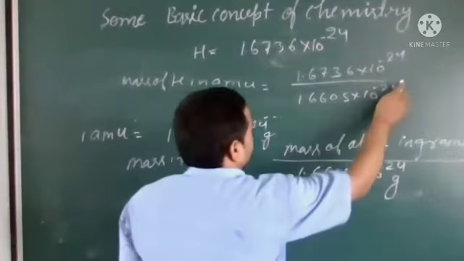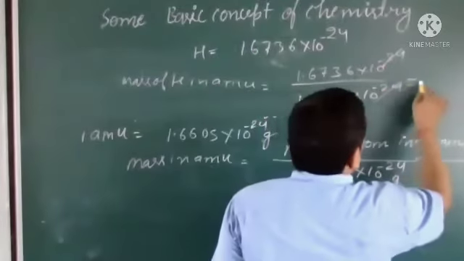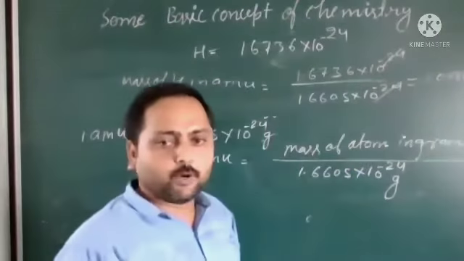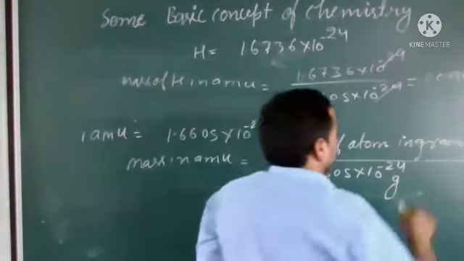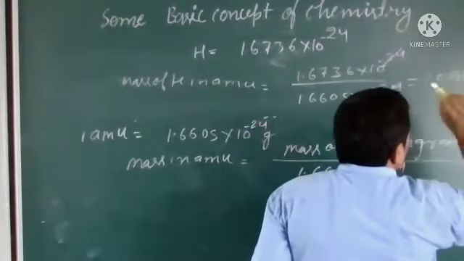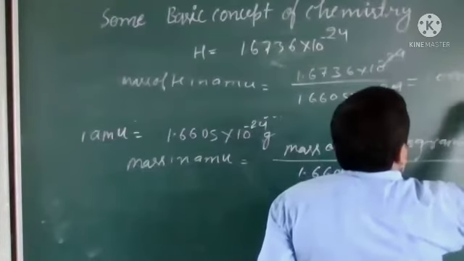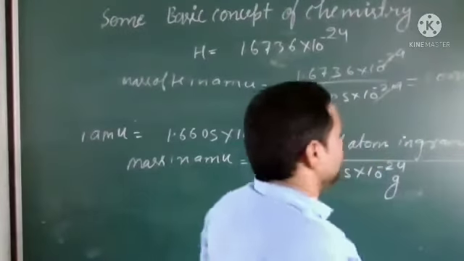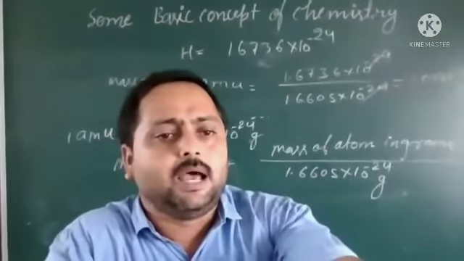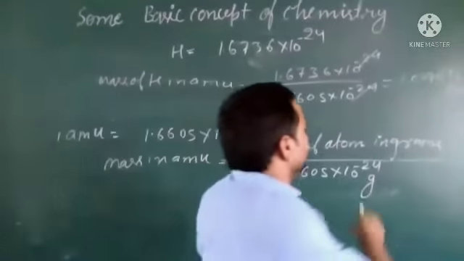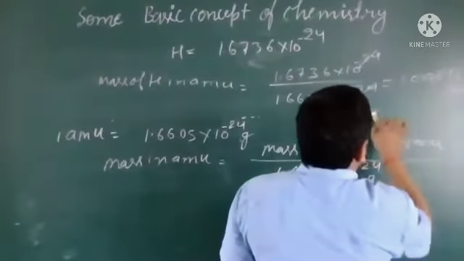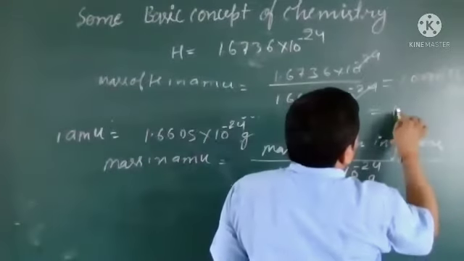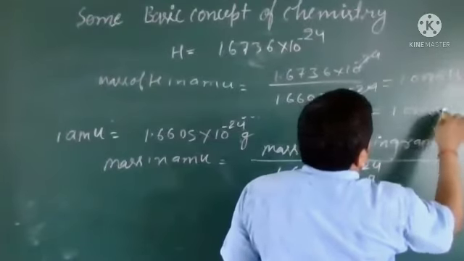So it will be cancelled, and after dividing, we will get the value 1.0078. We write it here. And the unit can be written as AMU, but nowadays in place of AMU we write U. We have already discussed the different notations, so we can write this as 1.008.